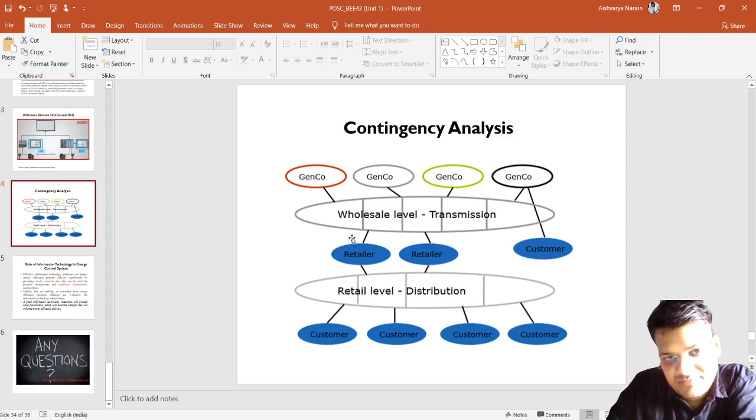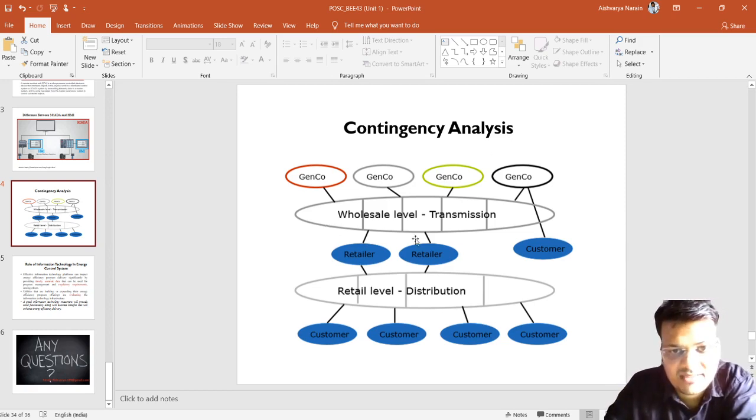So how will we calculate? It will be calculated in terms of available transfer capability calculation. When there is a sudden increase in load or sudden decrease in load, there may be a fault. All these conditions come under the contingency analysis.